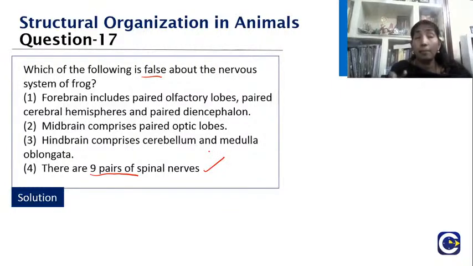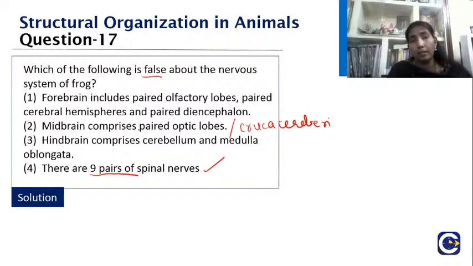They say a 10th unpaired nerve might be present. So 9 pairs of spinal nerves and 10 pairs of cranial nerves is right. Hindbrain comprises cerebellum and medulla oblongata, that is true. In the midbrain we have the paired optic lobes, and then the crura cerebri, which is also present.